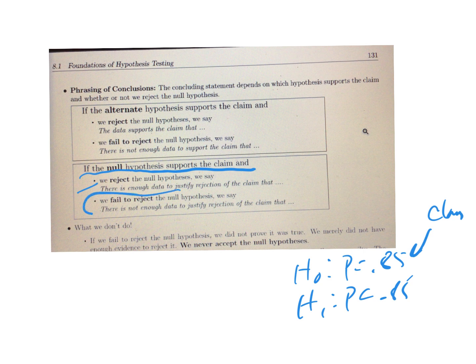I failed to reject the null hypothesis. So how you would word this, according to Dr. Stevens, you say there's not enough data to justify the rejection of the claim that, and then you fill it in. So this is boilerplate; it doesn't say too much. Then what's the claim? That's why I wrote the claim that more than 85% of students are pursuing the degree. I'm going to write that down. That's what you do, and this is how you use his phrasing for this.